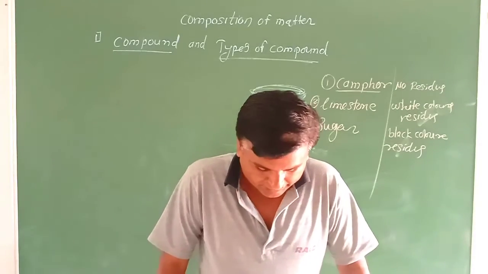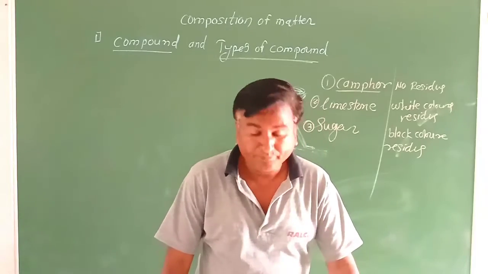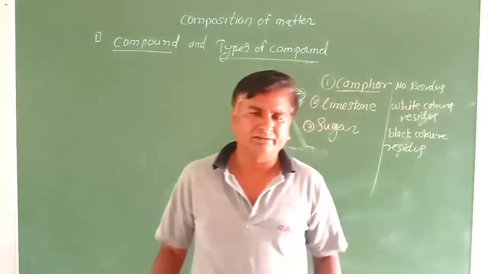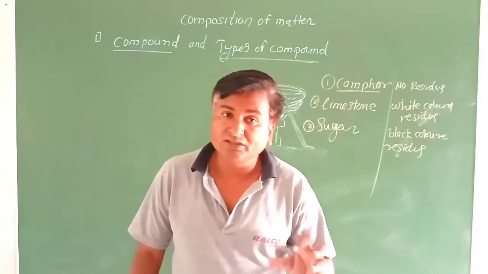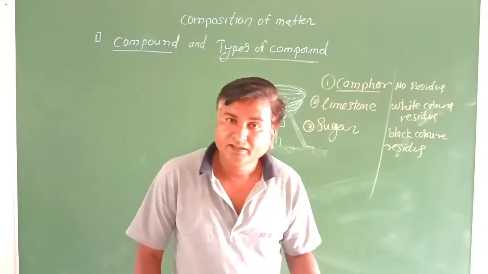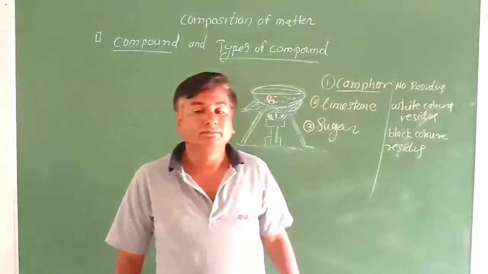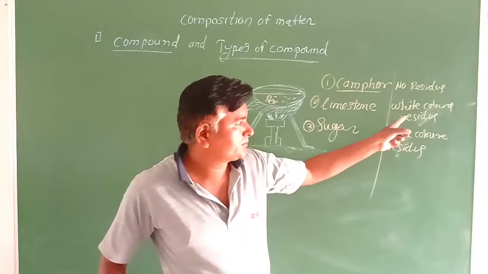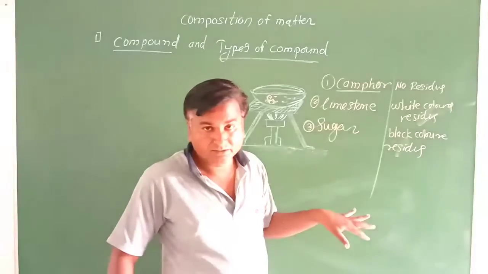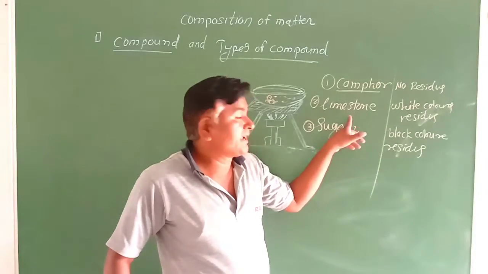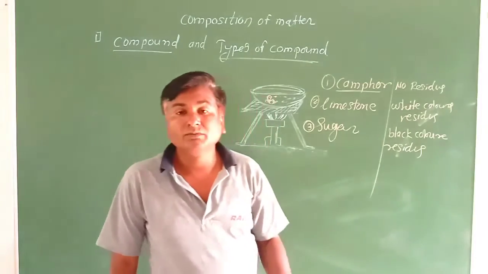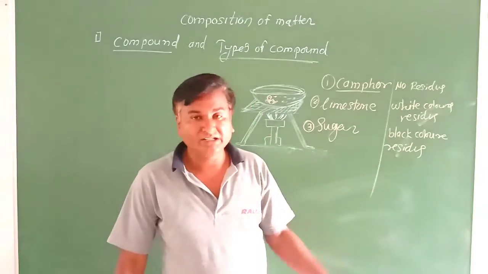Then the total opposite is the definition of inorganic compounds. What are inorganic compounds? Those substances decompose on strong heating to leave a residue. By providing strong heat to limestone, a white color residue forms here, therefore limestone is an inorganic compound. Limestone and blue vitriol are inorganic compounds.